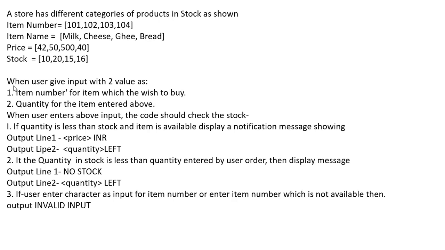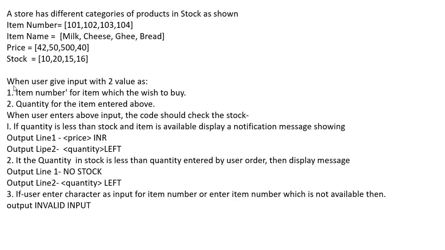So how much quantity of the product item is required by the user. He'll be given two inputs: first is the item number and next is the quantity of the item. When the user enters the above input, the code should check the stock. Now there are some conditions which we have to check.